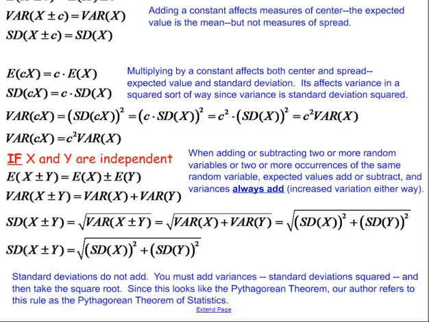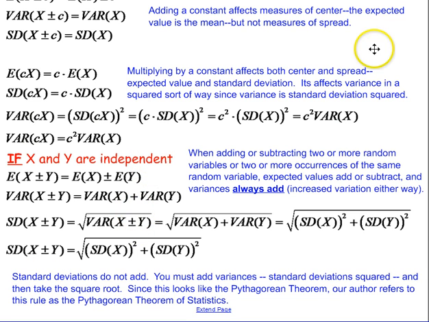As we get ready to start the third part of the used car dealer problem, I realized there was something very important I forgot to say when we were going over the rules for operations on random variables. We can only add expected values and variances if X and Y are independent of each other. Okay? If they are independent, then these rules hold.